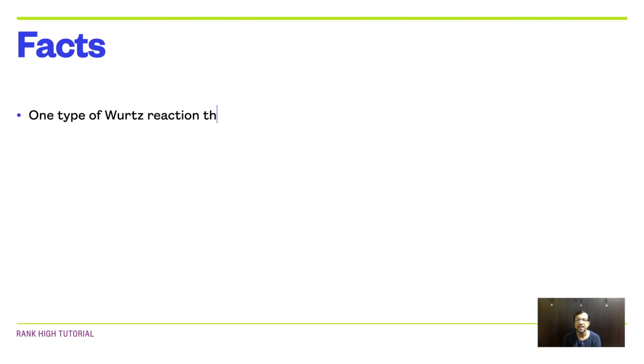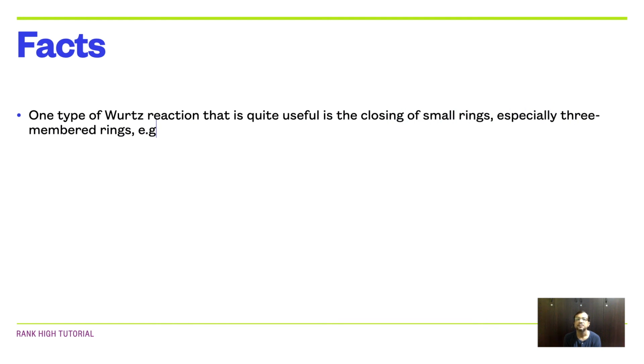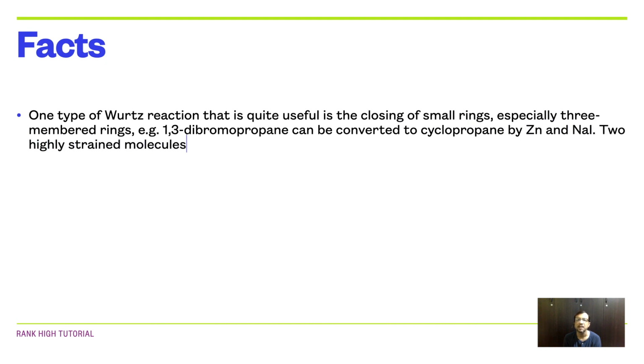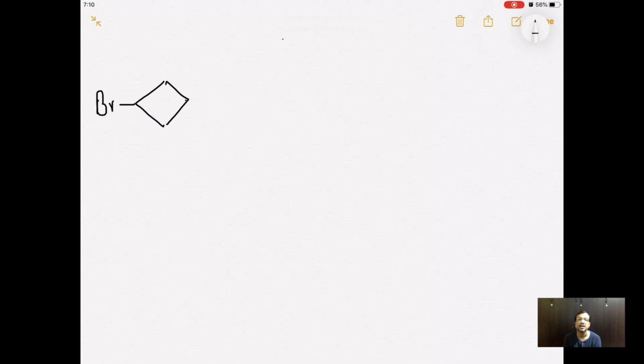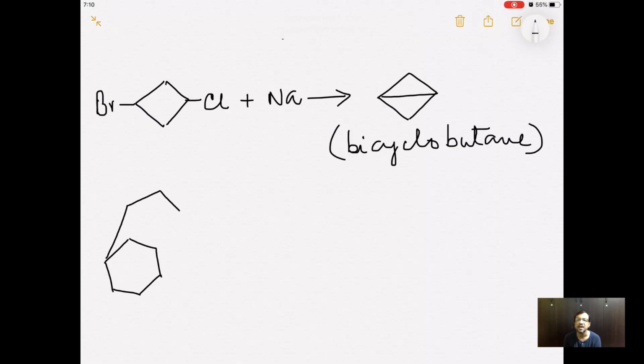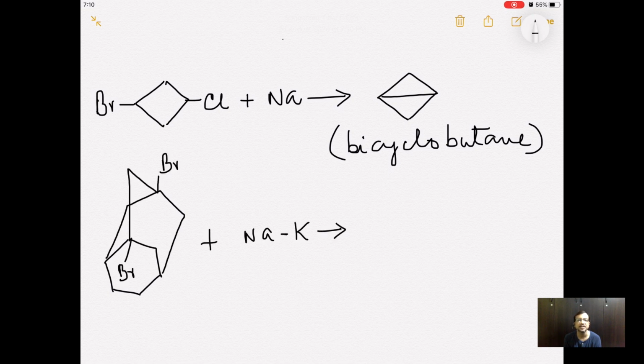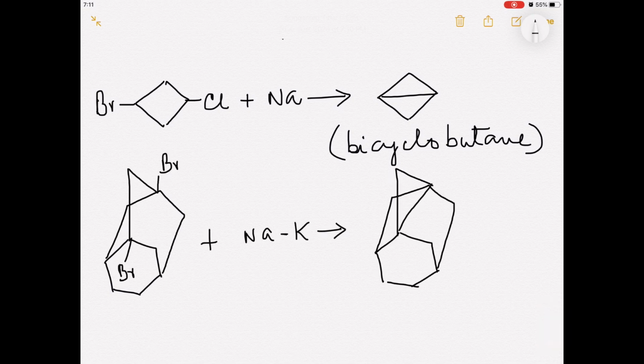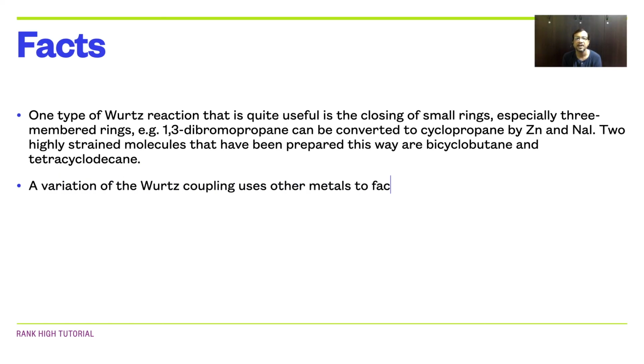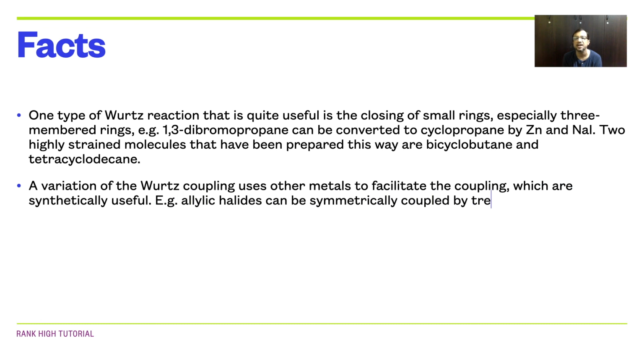One type of Wurtz reaction that is quite useful is the closing of small rings, especially three-membered rings, such as 1,3-dibromopropane can be converted to cyclopropane by zinc and sodium iodide. Two highly strained molecules that have been prepared this way are bicyclobutane and tetracyclodecane.